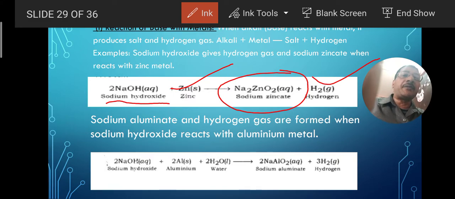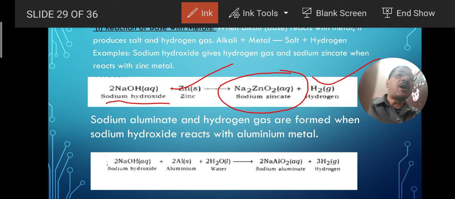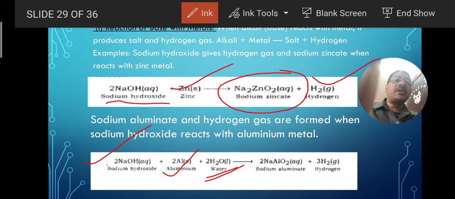So it is clear from here that when a metal is reacting with the base, it is forming the salt, as well as hydrogen gas is also given out. Another same example, here sodium hydroxide is reacting with the aluminium metal, and when aluminium metal is reacting, presence of water is also required.